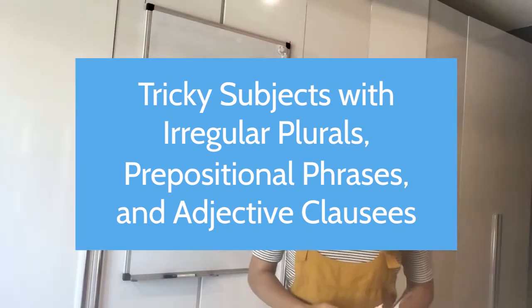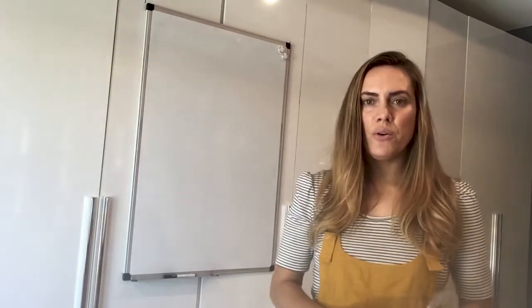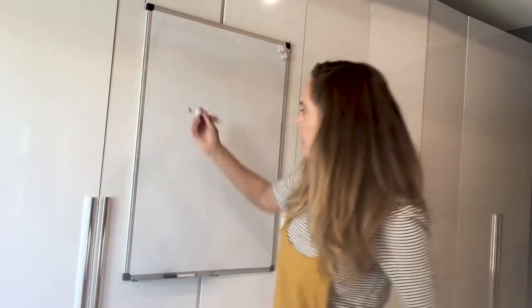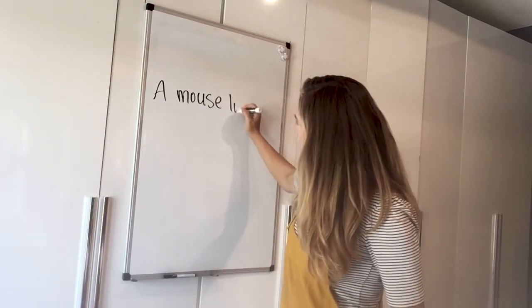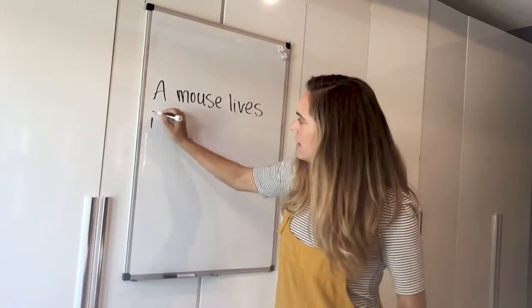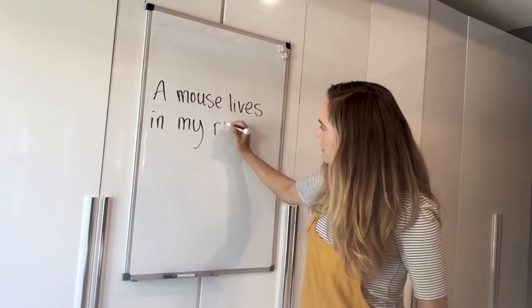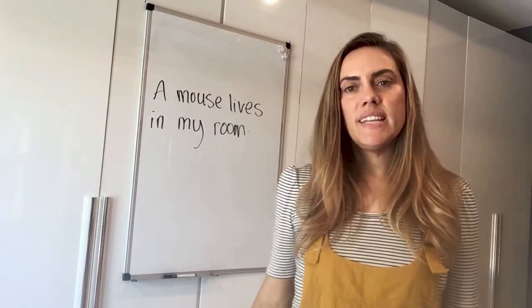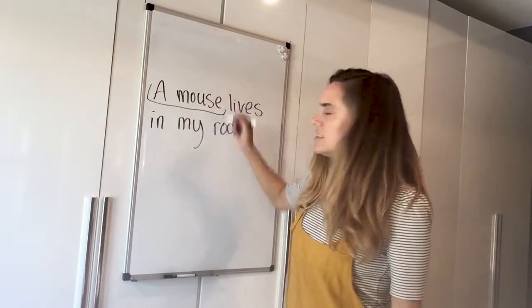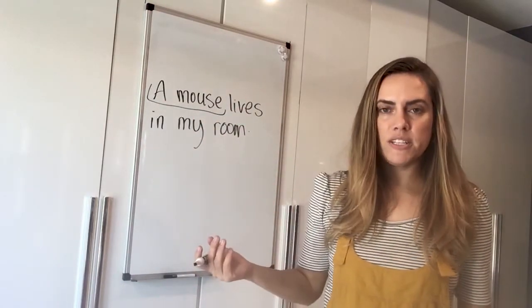Here is another exception. Okay, if I say the mouse or a mouse, okay, a mouse lives in my room. For example, we see that this subject, a mouse, is singular. It's third person singular.